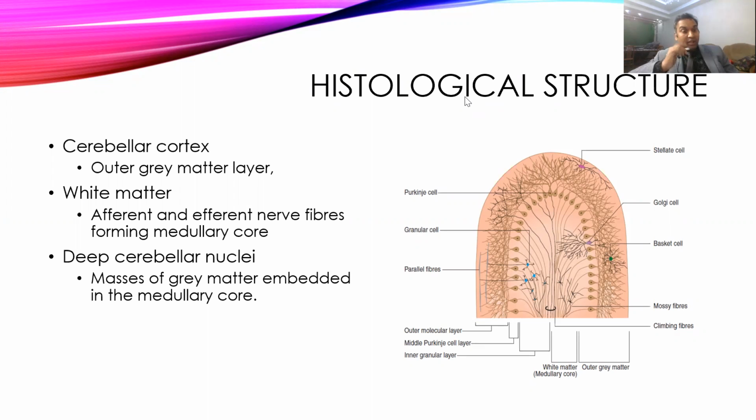Okay. Then come to the histological structure. If you see horizontally, the cerebellum is divided into cerebellar cortex, white matter, and deep cerebellar nuclei. The outer cortex contains the outer layer of gray matter. Then there is the white matter, which contains both afferent and efferent fibers coming from the core of the cerebellum, and then it contains deep cerebellar nuclei. These are usually gray matter present within the medullary core.